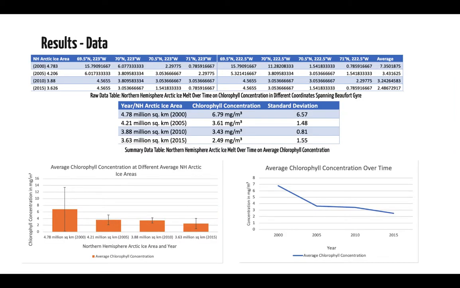On the top is my raw data table, which shows you the explicit chlorophyll concentration levels for each of the 8 different coordinates for each of the 4 years. And below that we have the summary data table, which just shows the average chlorophyll concentration over the whole area and the standard deviation. At the bottom left, we have a bar graph depicting average chlorophyll concentration at different average Northern Hemisphere Arctic ice areas. And the orange bar just shows where the average was, and the line above that shows the standard deviation. On the bottom right, we have average chlorophyll concentration over time as a line graph.